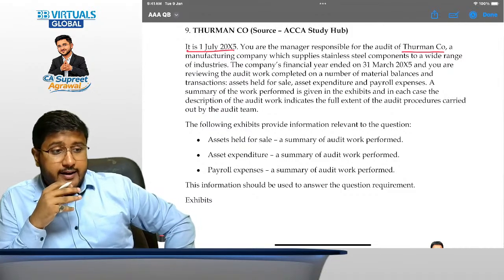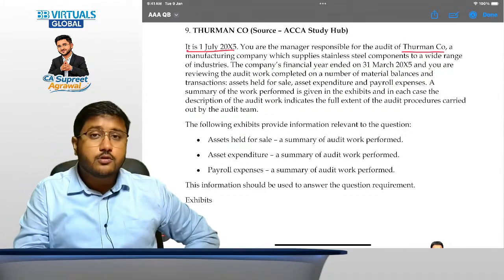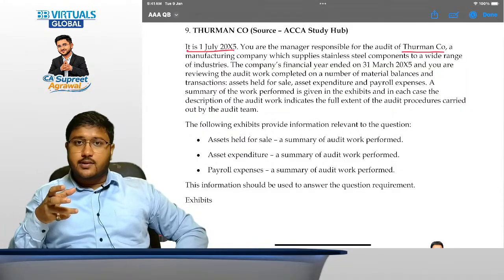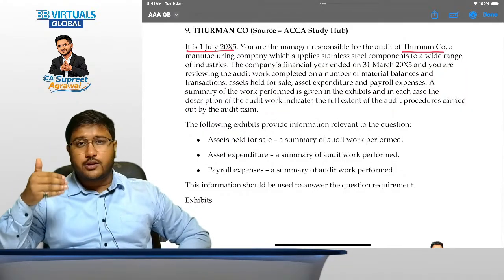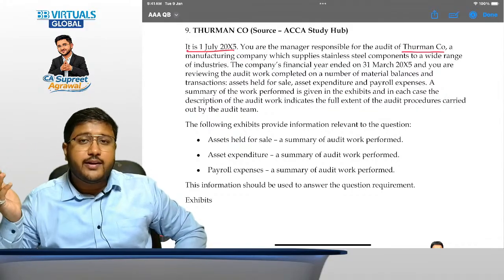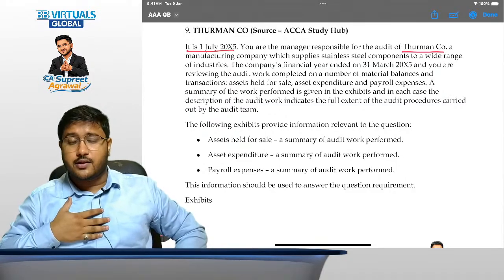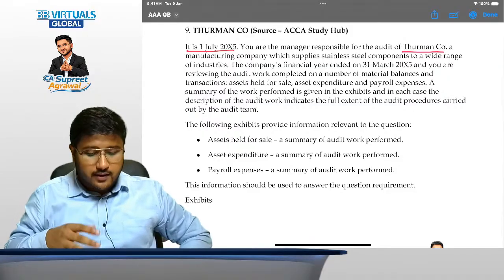Okay, one query that has been asked is, sir, if we skip the other questions, will it work? No, it will not work. Why so? Because the pattern is same, but the details might be different. And if you want to score good marks in your AAA paper, you should not avoid any particular view, any particular vision. That is why I'm telling you that if you need any help from me, please let me know. But please cover all the questions.